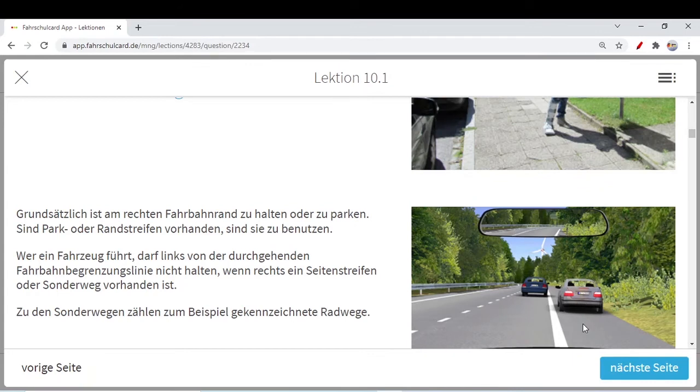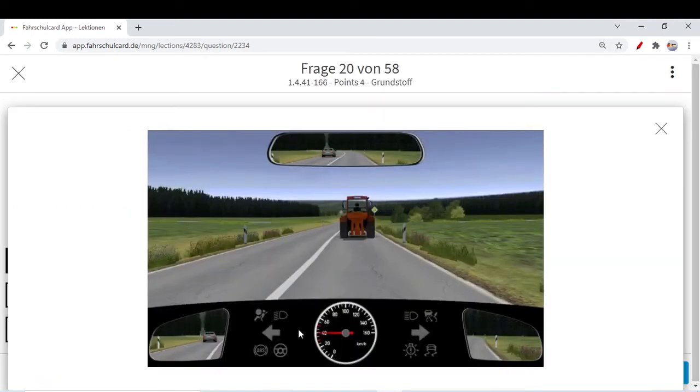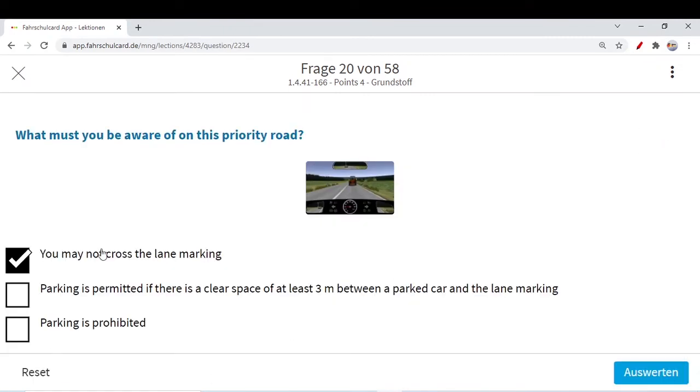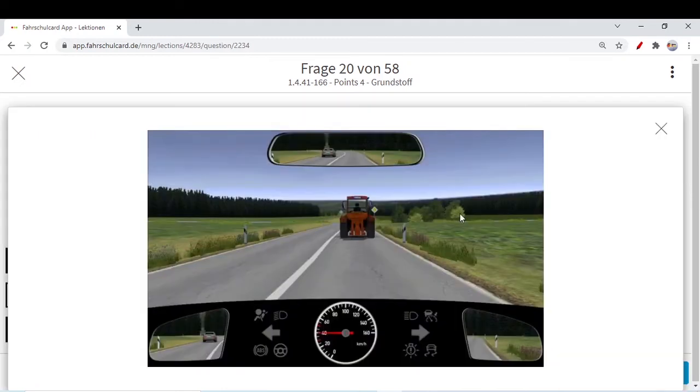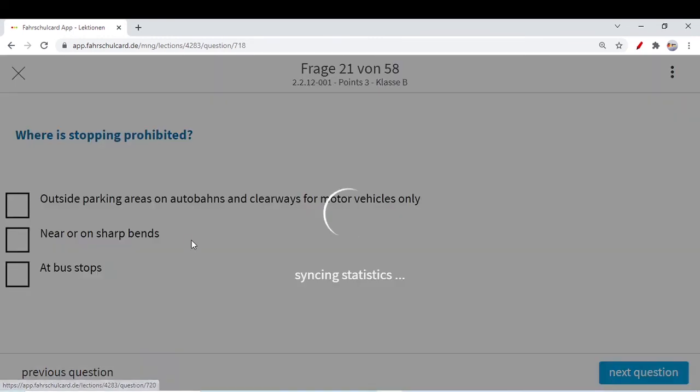Here, if there is 3 meters, then you can stop, but it's not for parking. Only if the space is 3 meters can you park. Parking is never allowed outside the built-up area. As you can see clearly, it's outside the built-up area, not inside. Parking is prohibited for sure. Parking is not allowed on this priority road because it is outside the built-up area. So only the first and third options are correct.